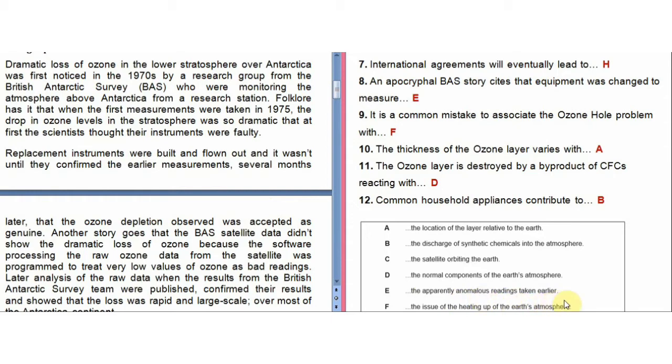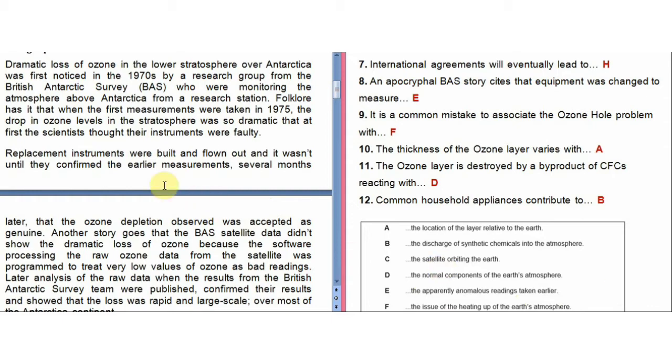Anomalous means that something that is not normal, that is deviated from normal. So the readings that were taken earlier, to measure those readings again, the equipment was changed. If you remember, this was the situation.